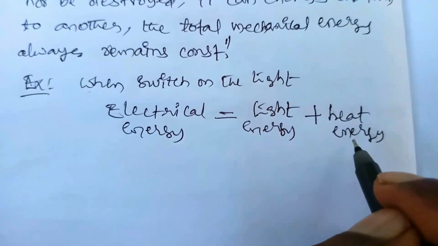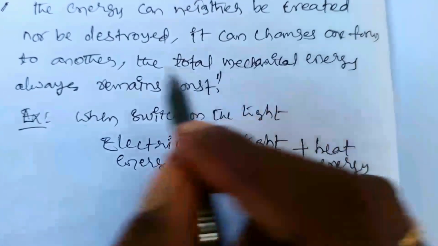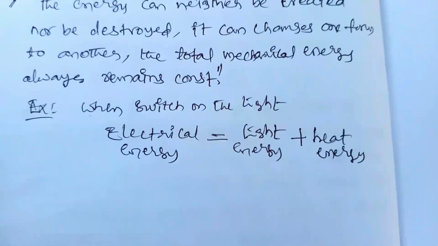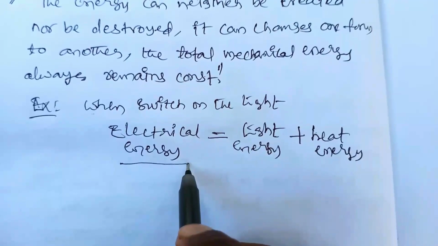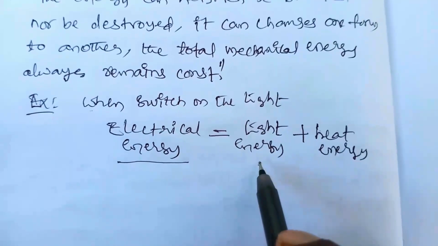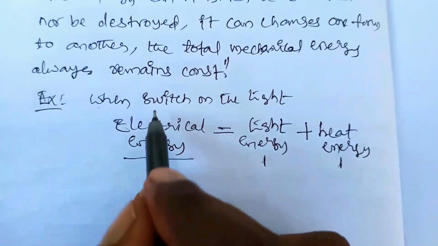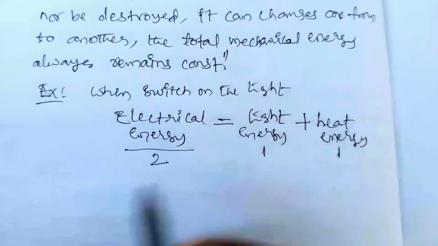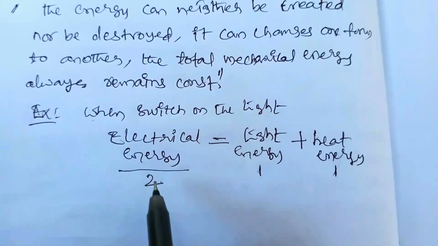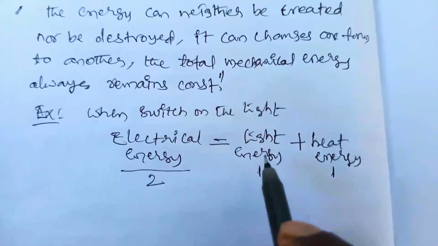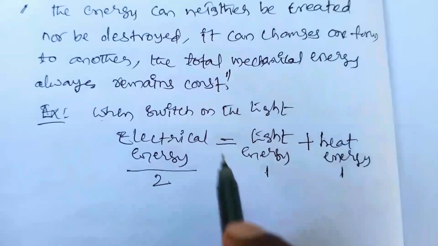The light will glow, and after some time if you touch the bulb, you feel hotness, that is heat energy. So the electrical energy is converted into light energy plus heat energy. It changes from one form to another, but the total energy will not increase or decrease. The sum of light energy and heat energy will be equal to the same amount of electrical energy which you gave as input. So the energy can neither be created nor be destroyed, but it can change from one form to another. The total mechanical energy always remains constant.